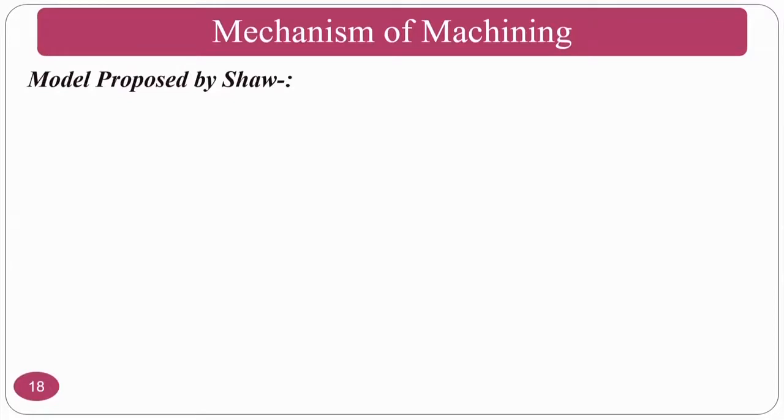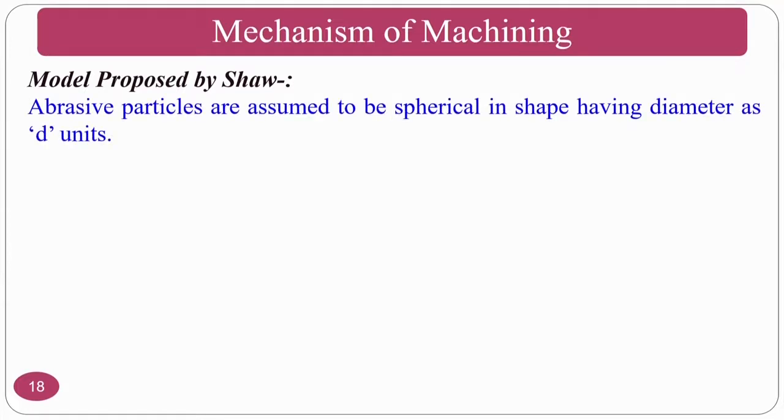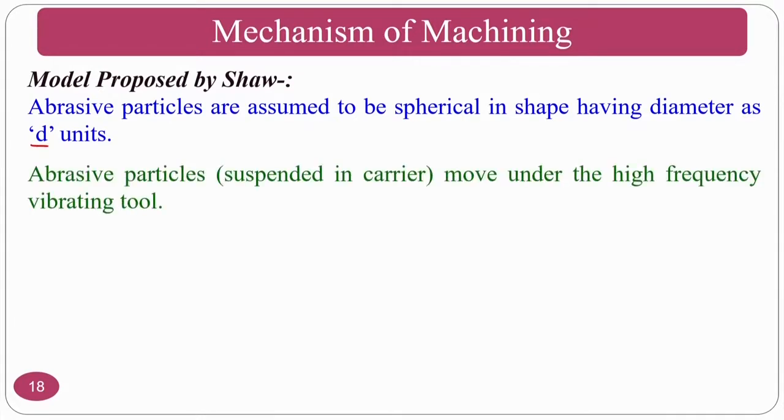The material removal mechanism model is proposed by Professor Shaw. Abrasive particles are assumed to be spherical in shape with diameter d. Abrasive particles suspended in a carrier move under the high frequency vibrating tool. That means that all the abrasive particles you are feeding, as in the previous figures, are moving beneath the tool.